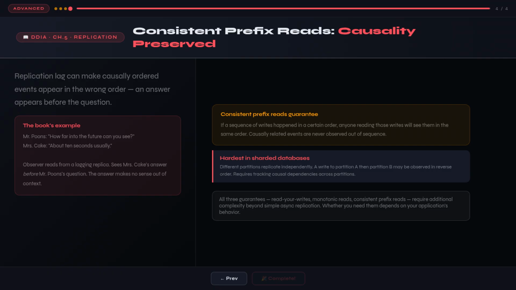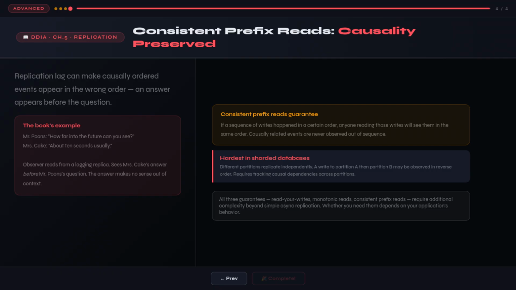This sounds contrived, but it maps to real problems. Consider an event sourcing system where payment authorized must always appear before payment captured. Or a system where a configuration change must appear before the events that depend on it. If the replication log applies writes in an order that violates causal dependencies, observers see a world that doesn't make sense. The guarantee that prevents this is called consistent prefix reads. It means, if a sequence of writes happened in a certain order, anyone reading those writes will see them in the same order. Causally related events are never observed out of sequence.